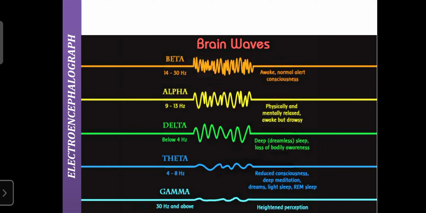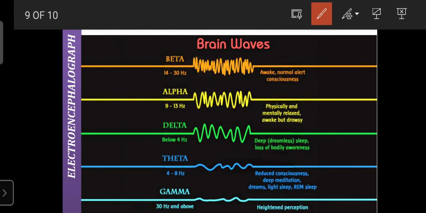Alpha waves have a frequency of 9 to 13 hertz. These are recorded when you are physically and mentally relaxed, awake but with some drowsiness. At that time the frequency of the brain waves is 9 to 13 hertz. They look like this, and these are known as alpha waves. They denote that the brain is relaxed and awake, but drowsy.